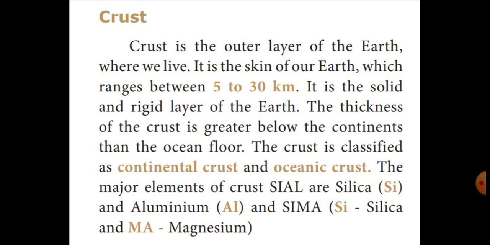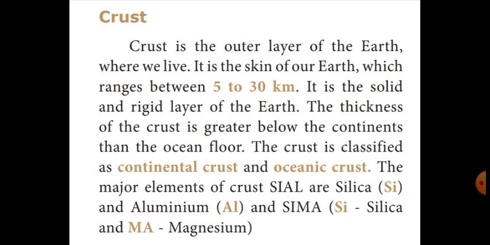And also the crust is classified into two types. The continental crust and oceanic crust. What are the elements in the continental crust?